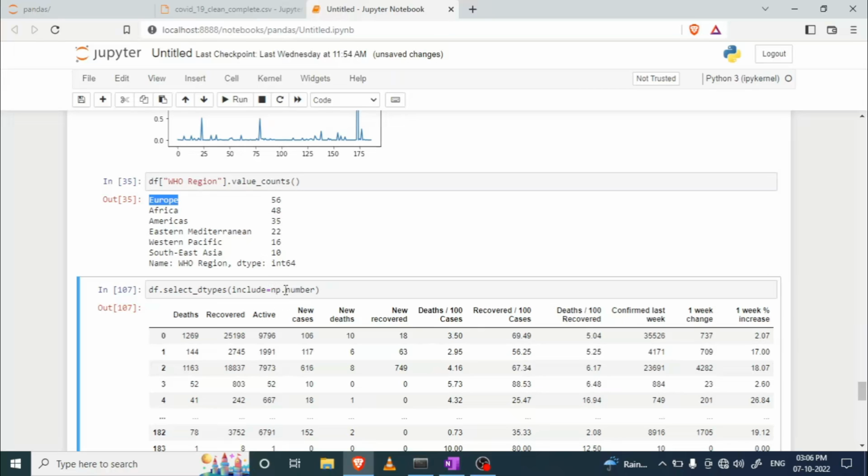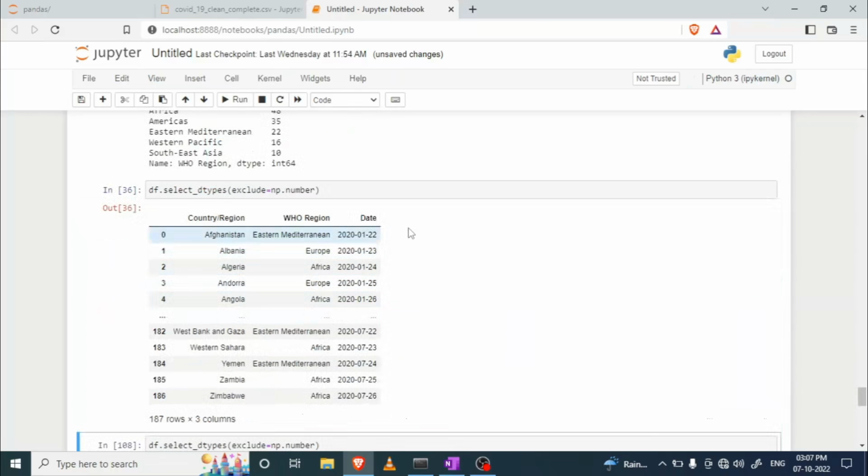If you want to access all the categorical columns, then you have to write exclude. So here you have such things. All these three columns contain categorical values. Now, here I do the same thing for that.